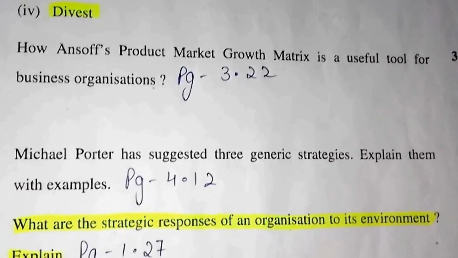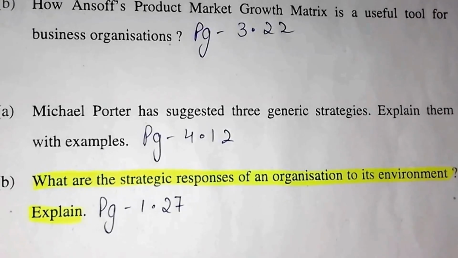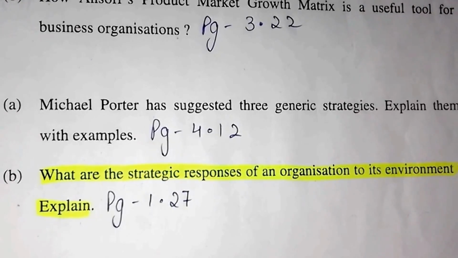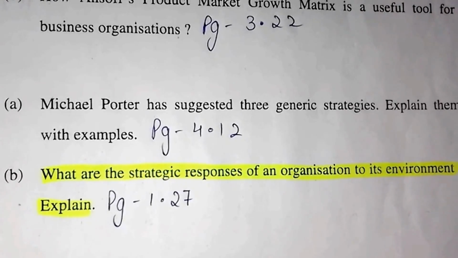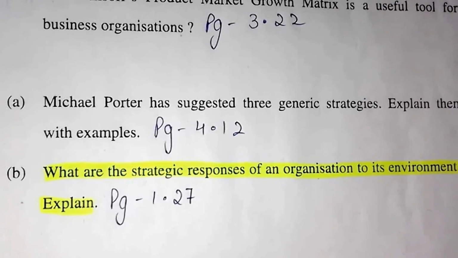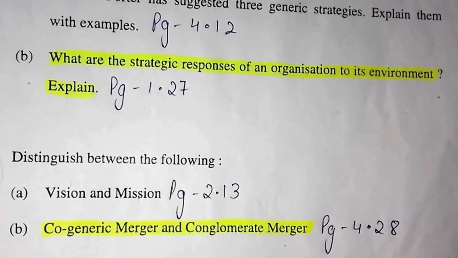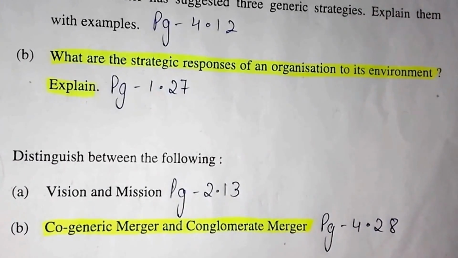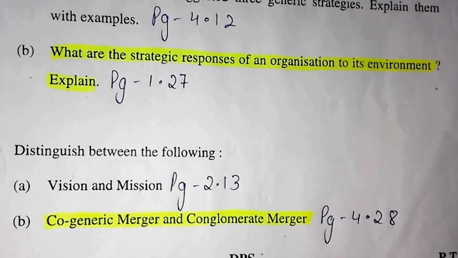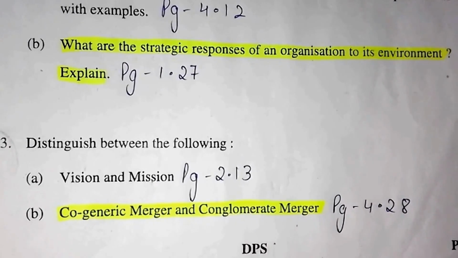Question 12, part A is, Michael Porter has suggested 3 generic strategies. Explain them with examples. Its answer can be found on page number 4.12. Part B is, what are the strategic responses of an organization to its environment? Explain. Its answer can be found on page number 1.27. Question 13 is the difference question. Part A is vision and mission. Its answer can be found on page number 2.13. Part B is concentric merger and conglomerate merger. Its answer can be found on page number 4.28.